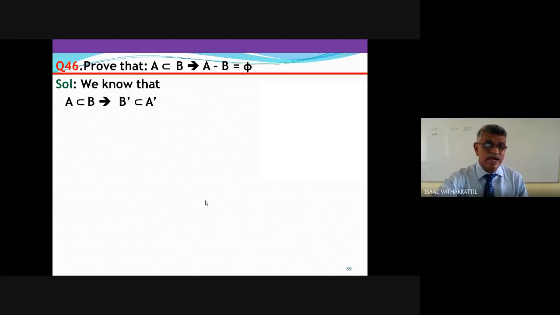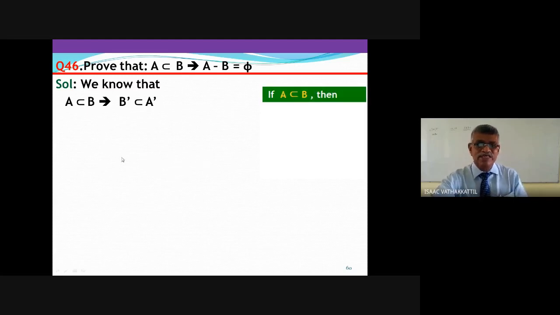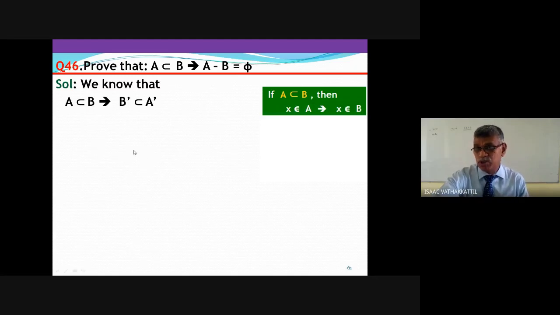But I am aiming to write this implies B complement subset A complement. How? You can ask me how. Suppose A subset B, then x belongs to A implies x belongs to B. Agreed? Now this is the main point: x belongs to A implies x belongs to B. This is a conditional statement.